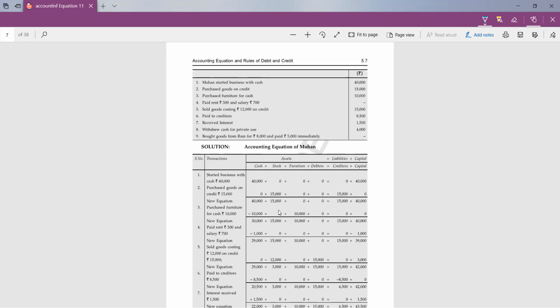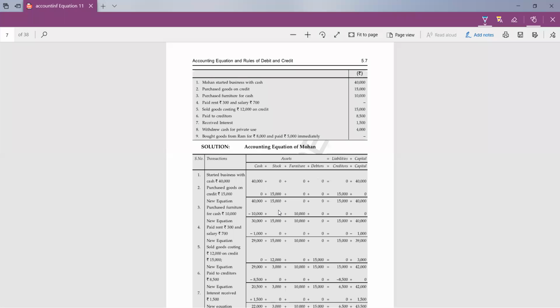Then first column serial number, second column transaction, third column, which will be a larger one as compared to the first and second column, a bigger column, in which you will be writing the accounting equation. What accounting equation I told you? Assets are equal to capital plus liability, or liability plus capital. In both manners you can write assets equal to liabilities plus capital.